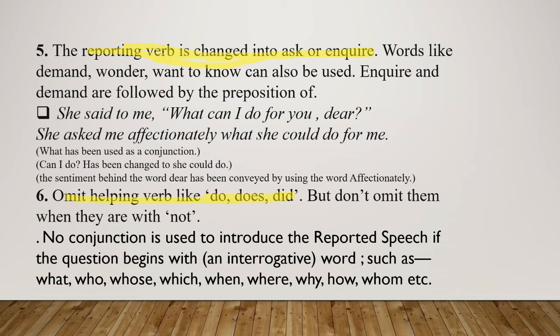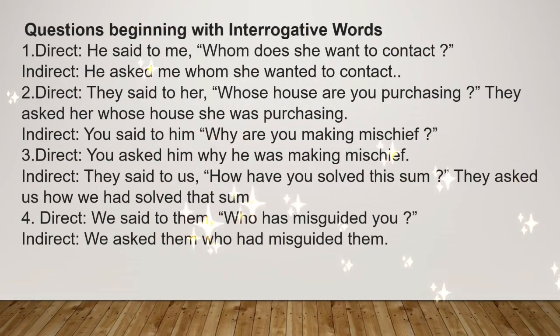No conjunction is used to introduce the reported speech if the question begins with an interrogative word. This I have already explained to you. Now let's see some examples which begin with the interrogative words. He said to me, whom does she want to contact?